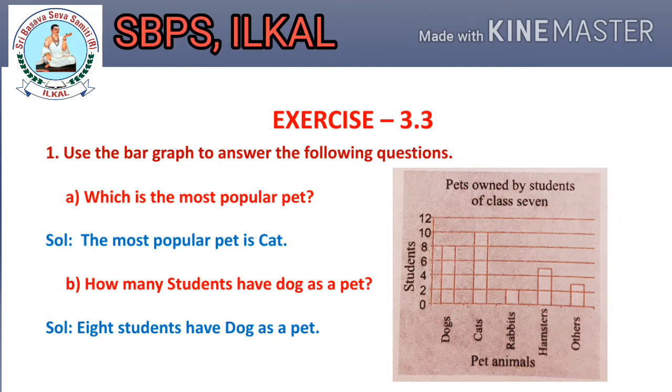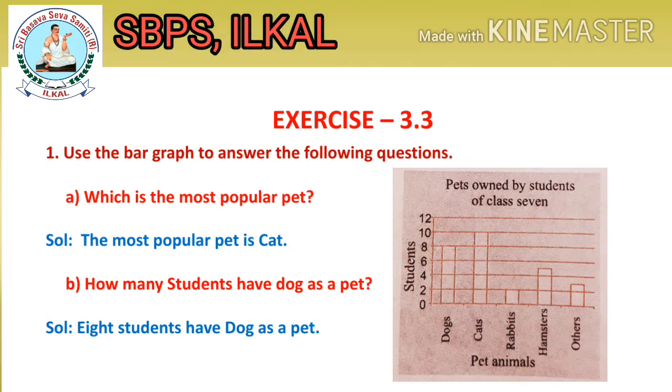Still more questions you can answer, children. Observe the graph carefully. How many students have rabbit as a pet? Solution. 2 students have rabbit as a pet. How many students have hamsters as a pet? You are right, children. 5 students have hamsters as a pet. Let's move to the next question.